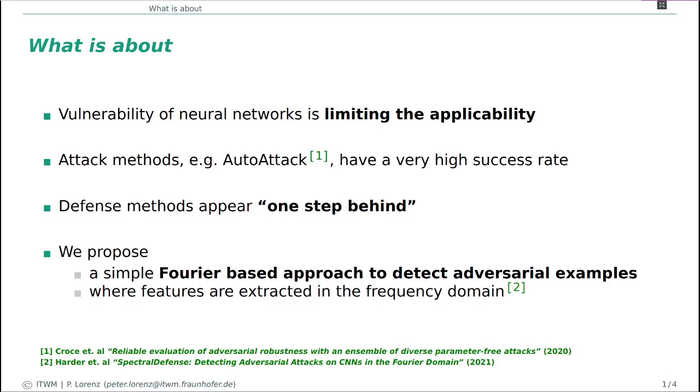The applicability of neural networks is limited by its vulnerability against adversarial attacks. Attack methods, for example, AutoAttack, have a very high success rate. Consequently, defense methods appear one step behind. Therefore, we propose a Fourier-based approach to detect adversarial examples where features are extracted in a frequency domain.